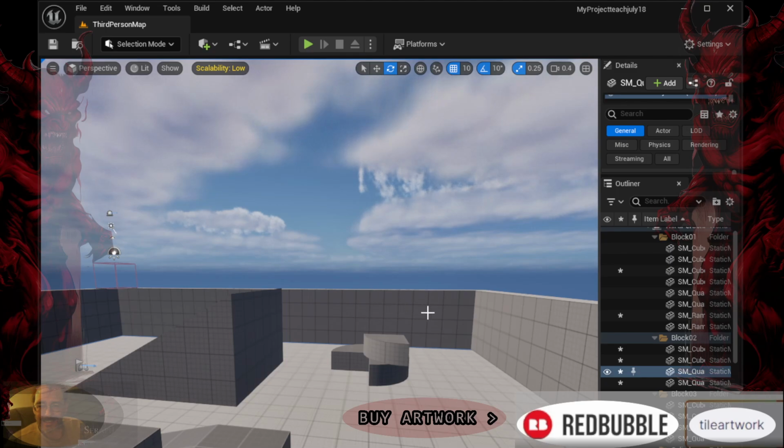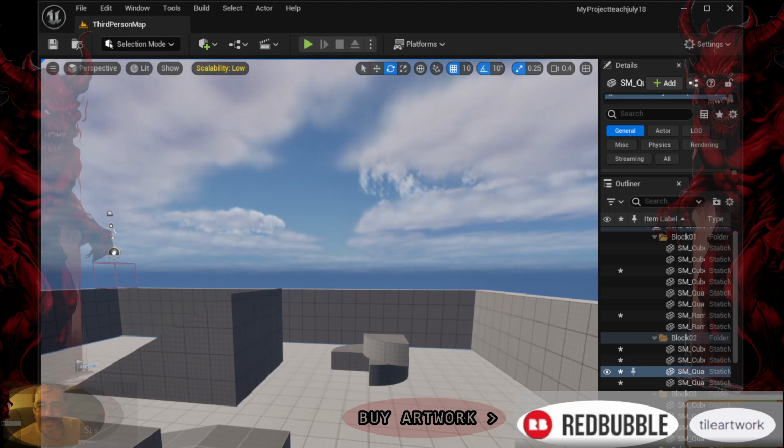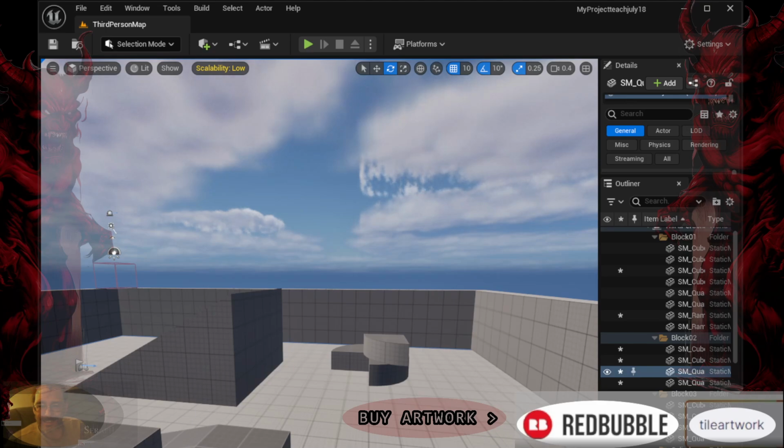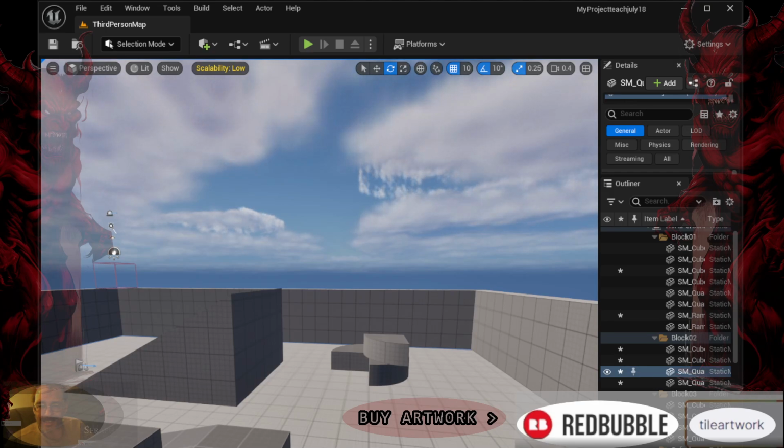Conclusion. The first-person template in Unreal Engine 5 provides a starting point for creating first-person perspective games. Familiarizing yourself with the interface and tools will help you efficiently build and iterate on your game ideas. As you explore and experiment, you'll discover the powerful capabilities of Unreal Engine 5 for game development.